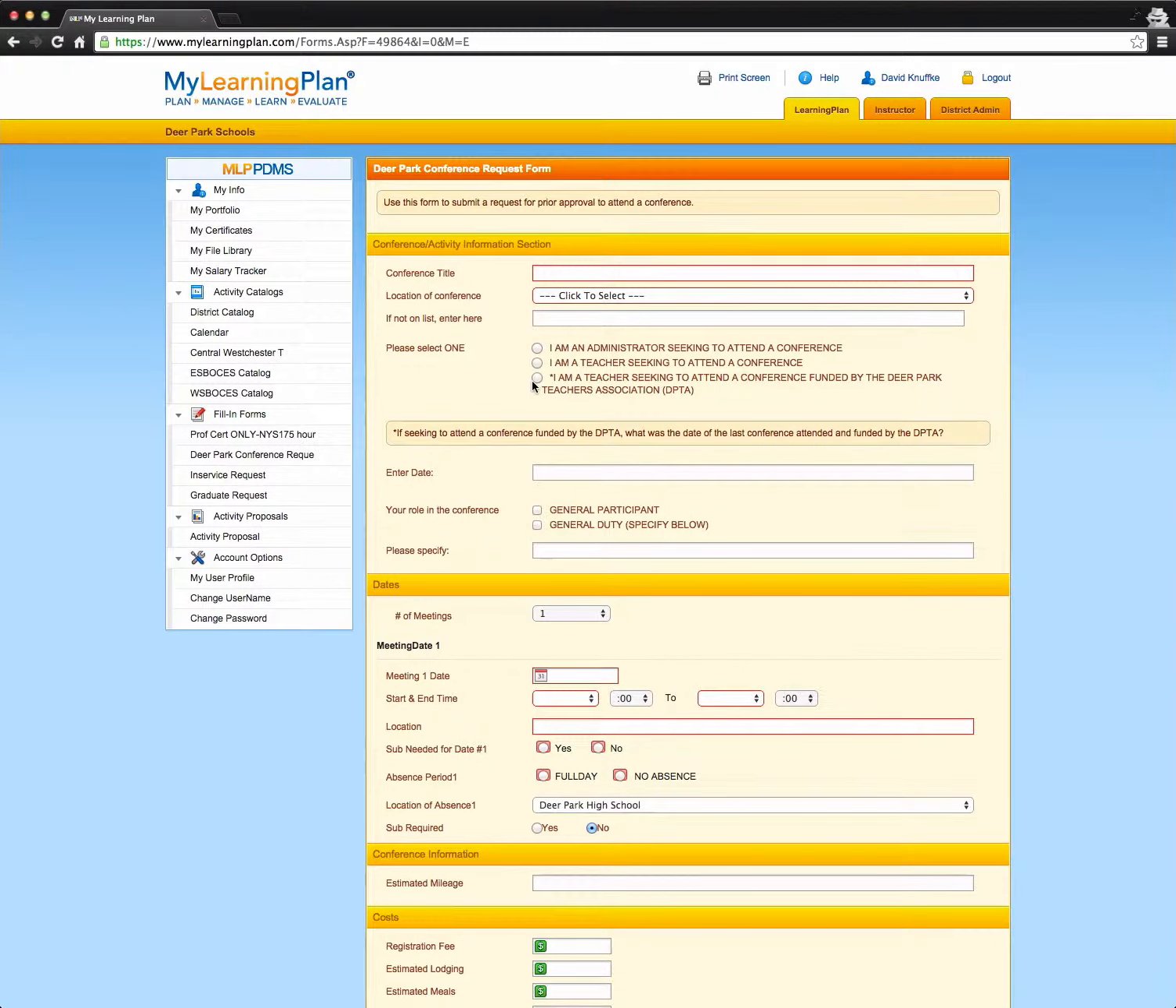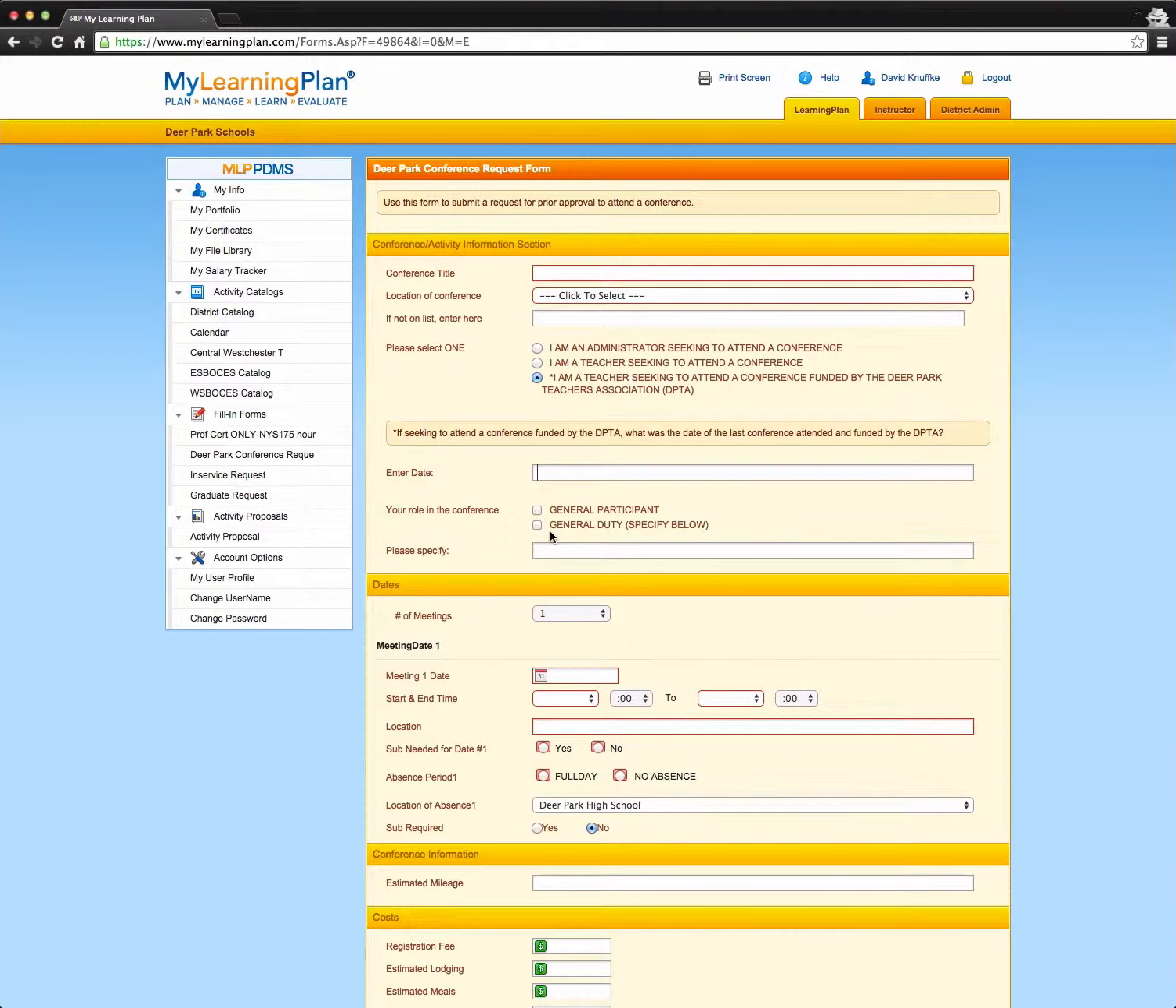And then, and this is very important, you want to make sure you click this option right here: I am a teacher seeking to attend a conference funded by the Deer Park Teachers Association. Of course, if you are going to go through the DPTA, you have to let us know your most recent conference, because if it's within a year, you get a priority 2 assignment. I do, of course, have all of those things on a spreadsheet, so putting in the wrong thing here will not really hurt, because I'll just go look it up on the old spreadsheet.